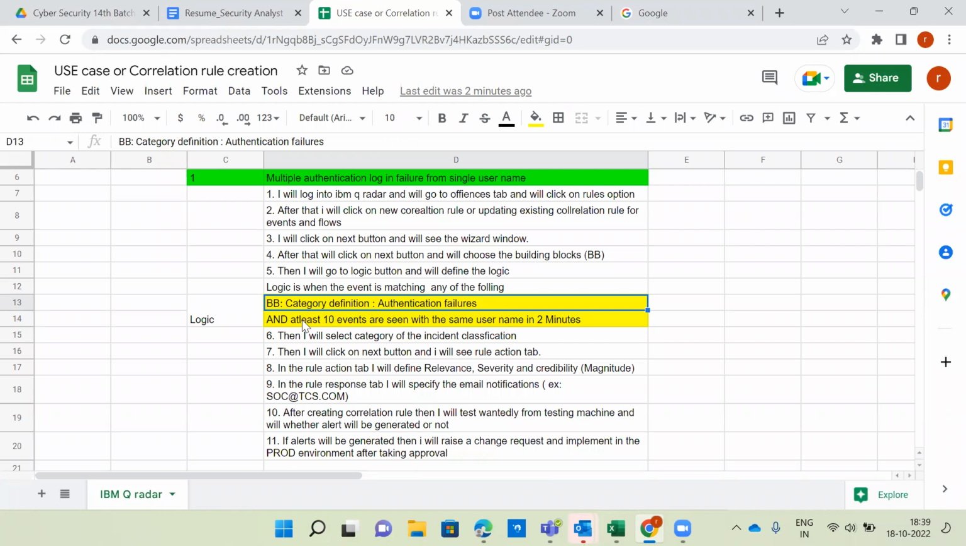Additionally, what we provide as a Boolean algebra or mathematical function is: and, authentication failures, and at least 10 events are seen, which is nothing but 10 authentication failures. At least 10 events are seen, meaning 10 authentication failures are seen. Understood? 10 authentication failures within the same username in 2 minutes, by any internal user or maybe an external attacker, and automatically an alert has to be generated.